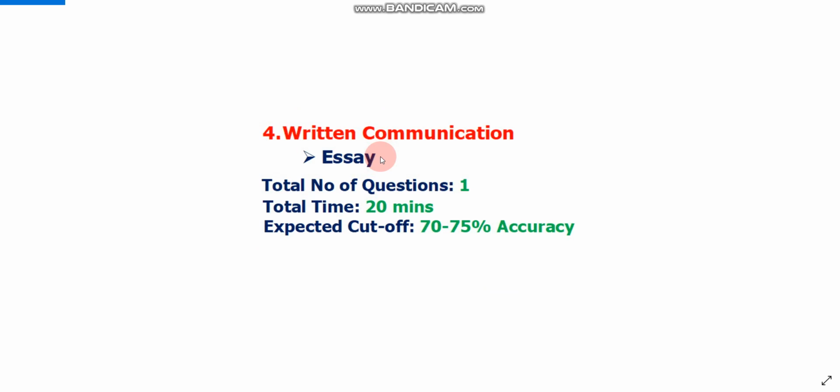So the next section is written communication. In written communication there is no particular topic. They will give you any random topic and you have to write an essay on that topic. There will be only one question, so you have to write an essay on only one topic, and you will get 20 minutes.